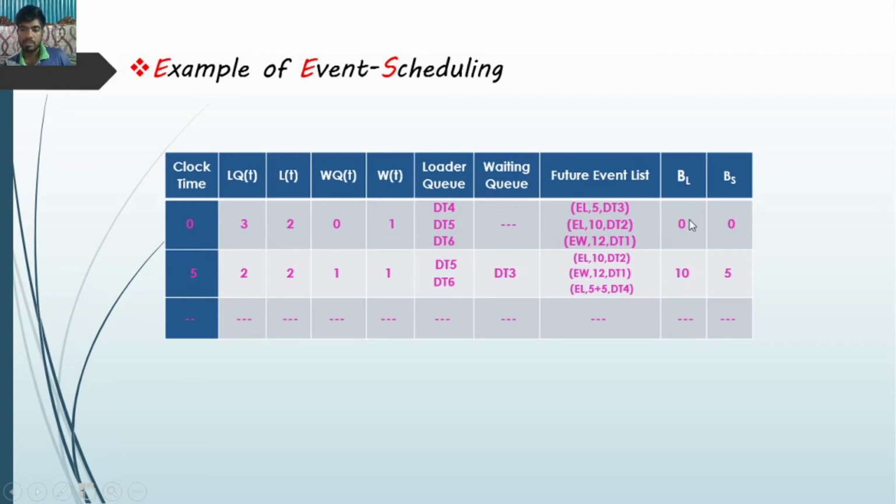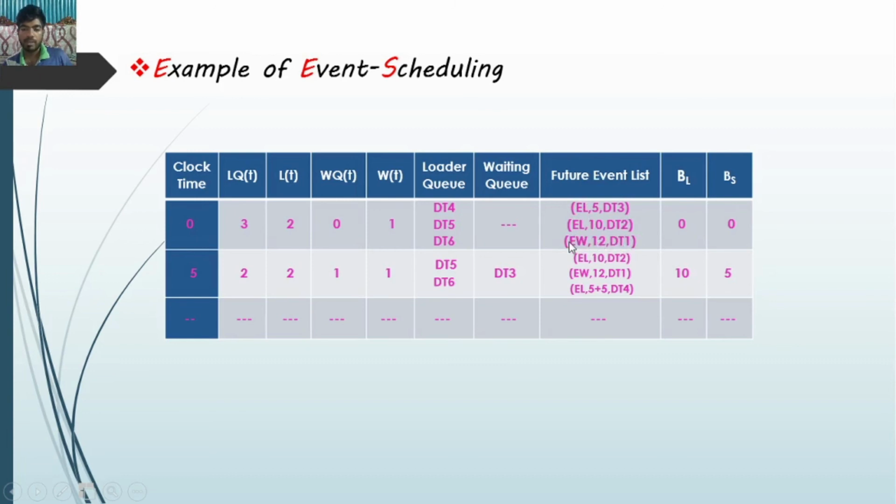BL means busy loader. In this sector no loader is busy, that's why it is 0, and the scaler value is 0 as well. After putting this 5, we have to check that DT3 completes its loading time, then it waits in the queue for scaling, because a truck is already being scaled in this sector.